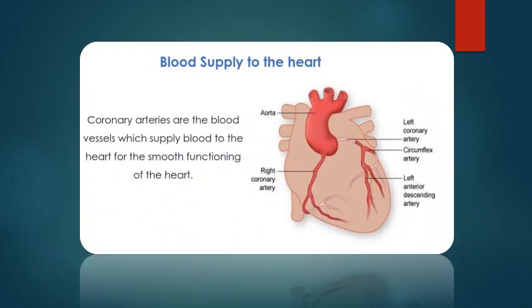The heart, as you know, every organ needs blood. The heart itself also needs blood. Apart from providing the blood supply to the entire body, it also needs blood for its own work. This is through the coronary arteries. Coronary arteries are small arteries of the heart which come from the aorta. Once again, oxygenated blood comes in the coronary arteries. This is the blood supply.